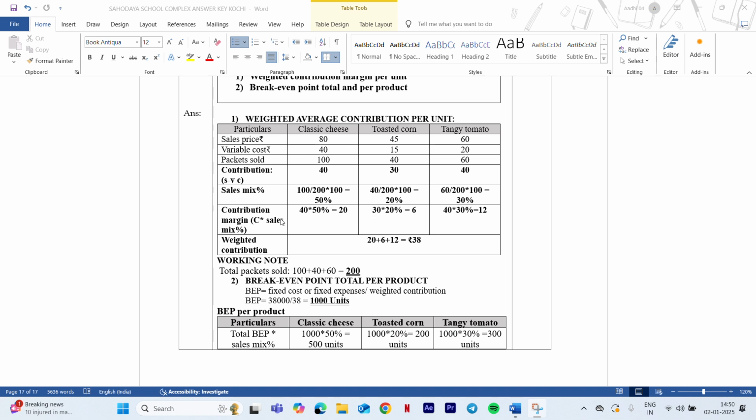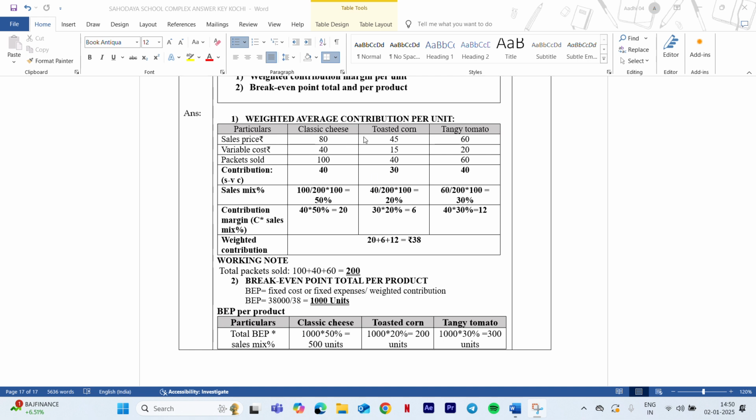Now moving on. Once you have got the sales mix percentage, next you have to find the contribution margin. How do you find contribution margin? It is contribution into sales mix percentage. So 40 into 50 percentage is equal to 20. 30 into 20 percentage is equal to 6. 40 into 30 percentage is equal to 12. The total of all these three is the weighted contribution margin. So A plus B plus C, that is 20 plus 6 plus 12, that is 38. That is the weighted contribution margin.